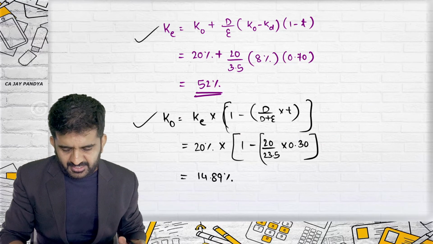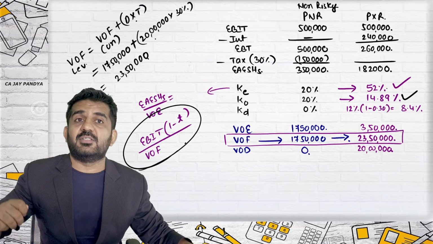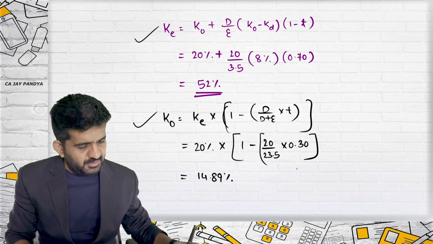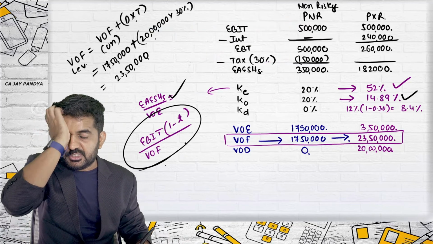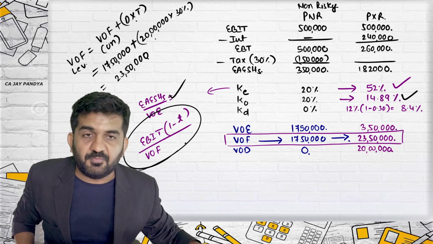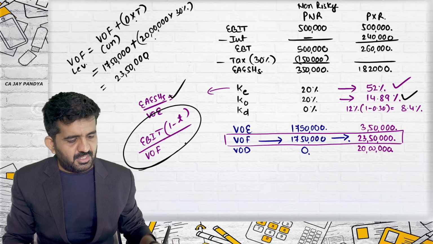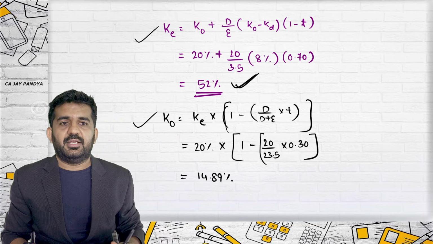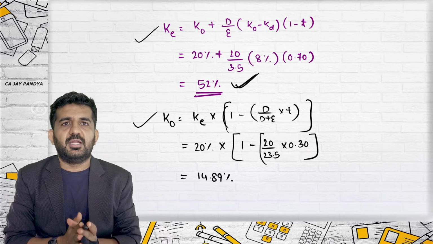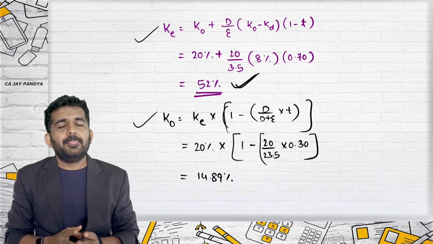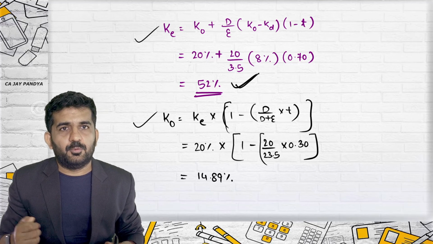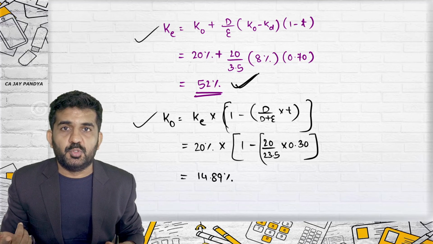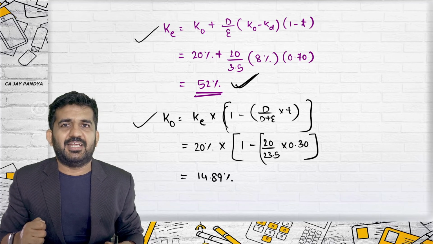It is good that you can verify the answer. Always verify the answer of KE. Once you have got 52%, do this: earnings available to equity shareholders divided by value of equity. Are you getting 52%? If yes, this answer is absolutely correct. This is the Modigliani Miller approach, the formula part. Now we will be learning the Modigliani Miller approach, arbitrage opportunity. We will do that practically in the next lecture.